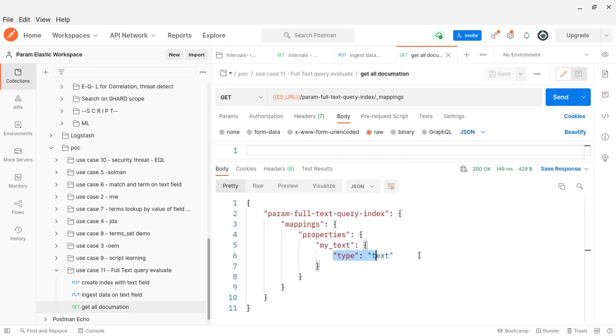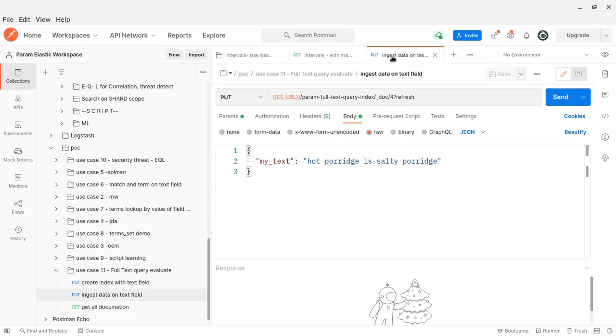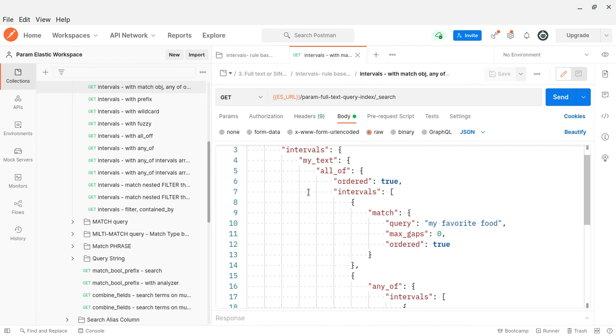Yeah, here you can see it's a text field. My text is a text field. I think I have explained, and I have shown the sample data as well. Now I'll go to my first sample.